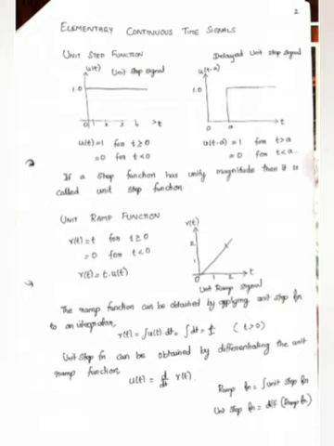Okay, next function is the unit ramp function. It is denoted r of t. r of t equals t. The ramp function can be obtained by applying a unit step function to an integrator. That means the integration of the unit step function is equal to the ramp function. Here r of t equals t for t greater than or equal to 0, otherwise 0, that means t less than 0.